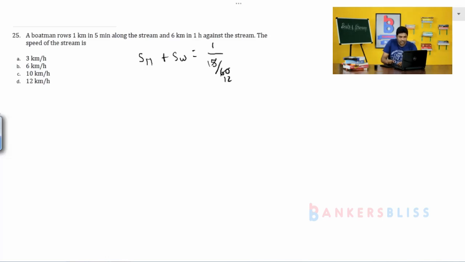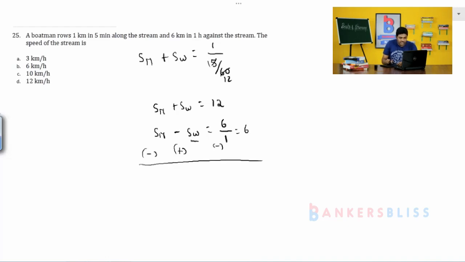5 12s are 60, therefore speed of the man plus speed of the water is equal to 12. Next, speed of the man minus speed of the water is equal to 6 kilometers in 1 hour, which is equal to 6. So see here, now I have to calculate the speed of the water or the speed of the stream. So you subtract both the two. So minus, so 6 by 1, which is equal to 6.